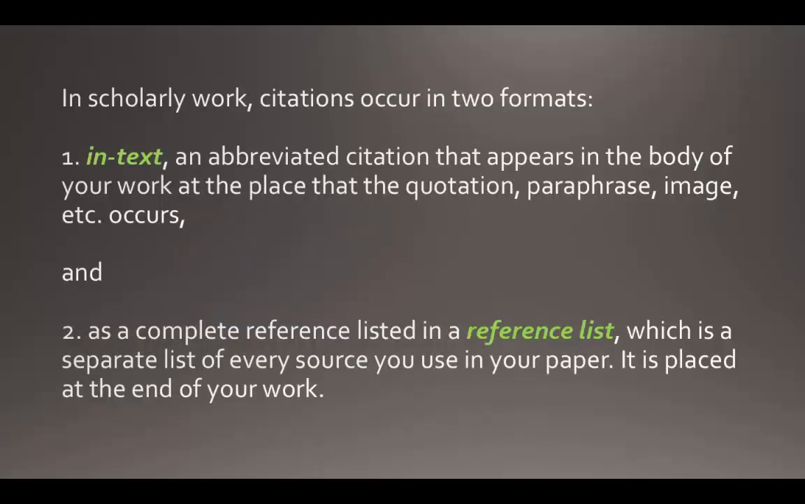In scholarly work, such as yours, citations occur in two formats. One, in text, an abbreviated citation that appears in the body of your work at the place that the quotation, paraphrase, image, etc. occurs. And two, as a complete reference listed in a reference list, which is a separate list of every source you use in your paper. The reference list is placed at the end of your work.